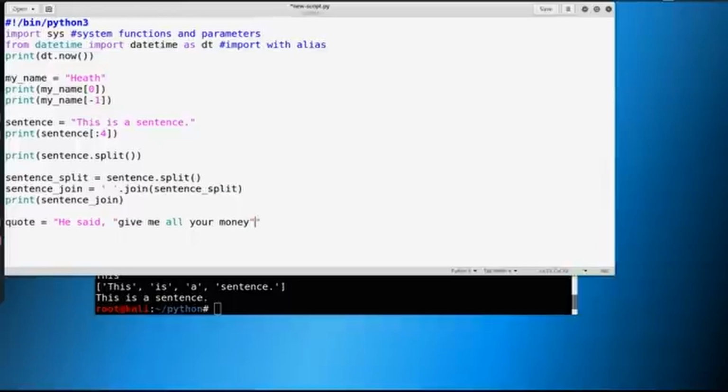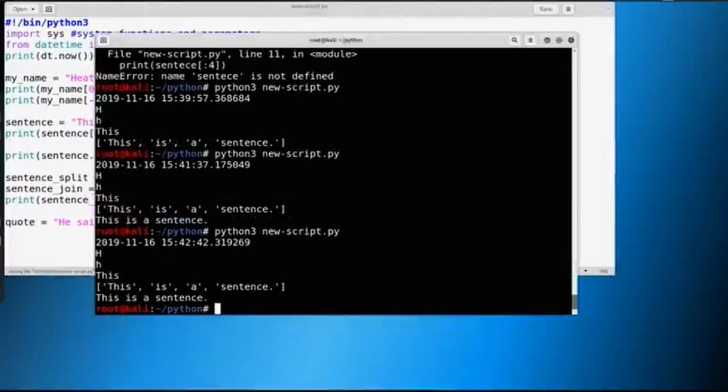Look at the color of the script. You can already tell it's going weird. That's going to throw an error. But we can use single quotes and double quotes, and it'll work. We could also use single quotes here, double quotes inside, or double quotes on the outside, single quotes on the inside, and that's a way to have quotes inside of a string. So let's go ahead and print that out.